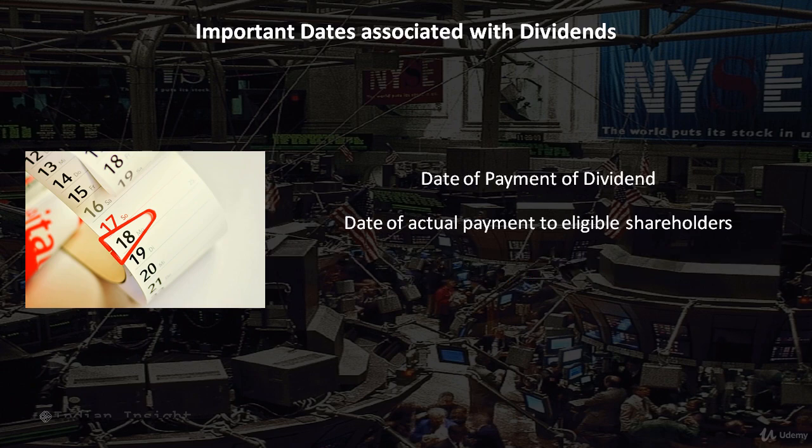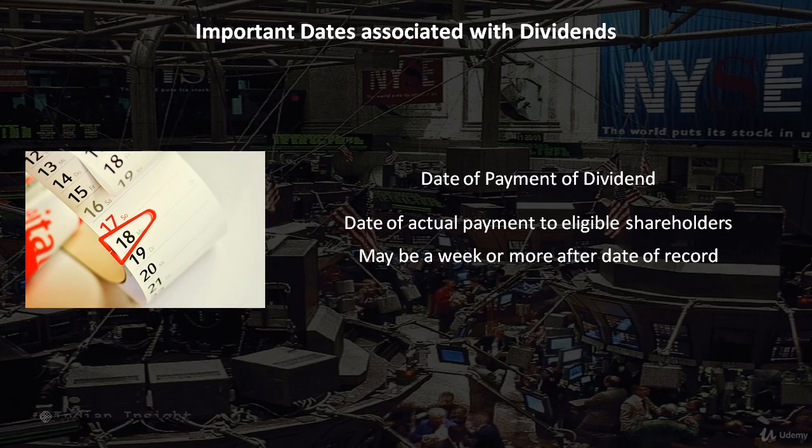Lastly, there is the date of payment of dividend. This is the date by which the company intends to pay out the dividend to those eligible to receive dividends. This date may be a week or more after the date of record so that the company has sufficient time to accurately pay dividend to all those entitled to receive dividend.